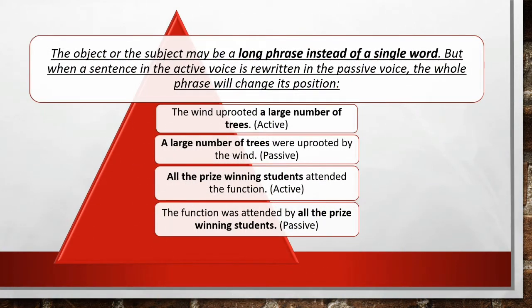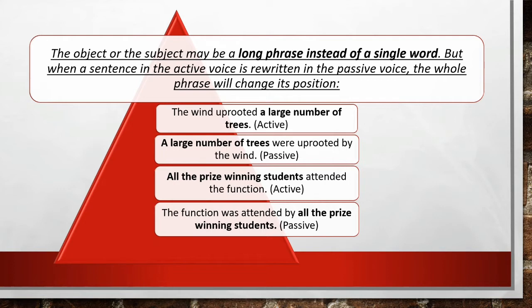Clear? Now students, sometimes in active voice, a long phrase or a single word is given to you. So you need to be careful while changing these long phrases or single words into passive voice. So the rule for this is that if a long phrase is given to you, you will take the whole phrase and then change its position.